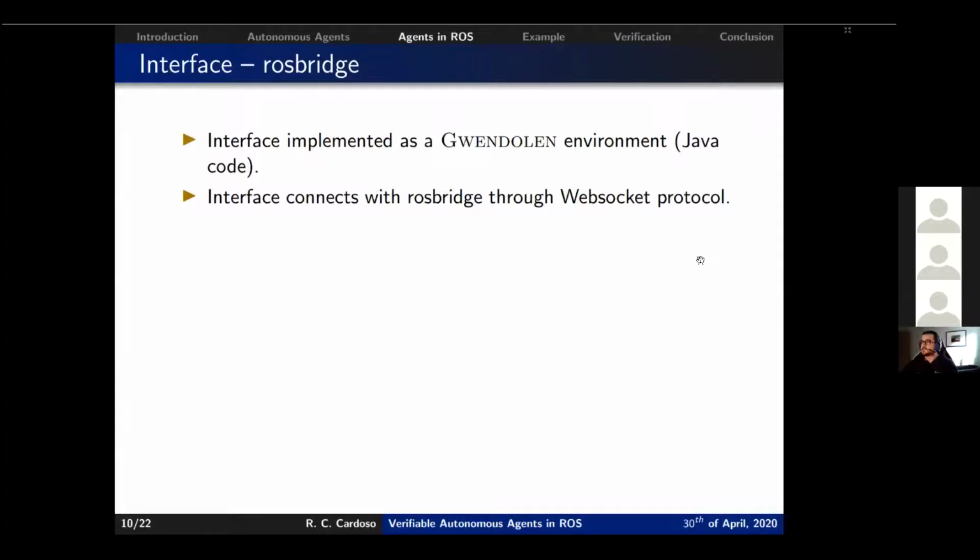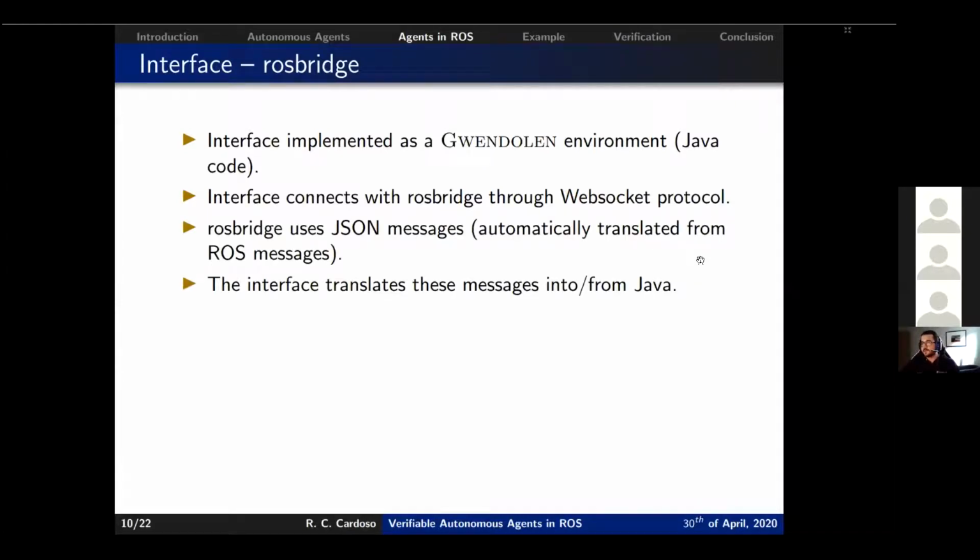And it connects with ROS Bridge using the WebSocket protocol. ROS Bridge is a ROS library that uses JSON messages, and these are automatically translated from ROS messages. So the flow would be something like: if ROS wants to send something to the agent, then ROS will send a ROS message to ROS Bridge, which will translate it to JSON. Then it sends to the interface, which picks that up and translates from JSON to Java, which the agent can understand. And the same thing goes the other way around if the agent wants to communicate with ROS.